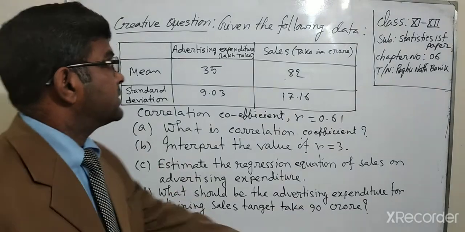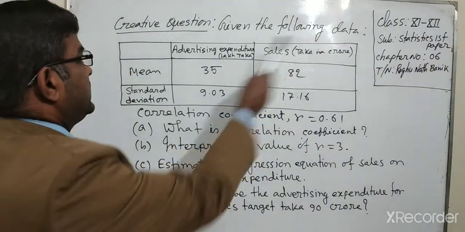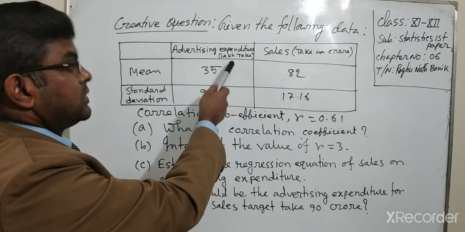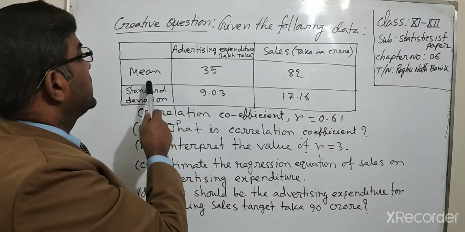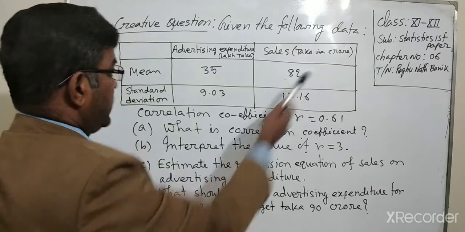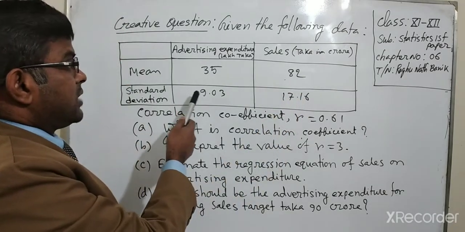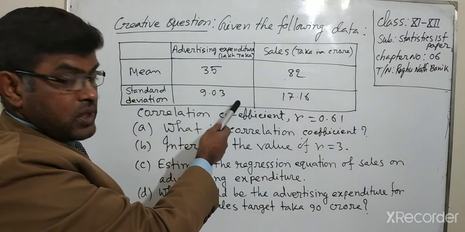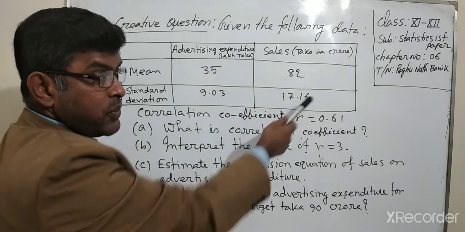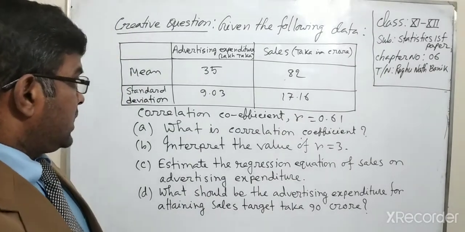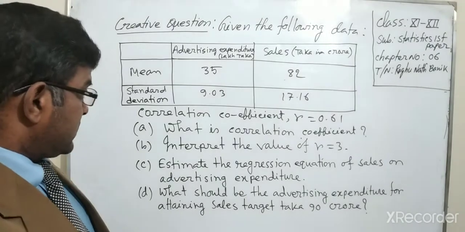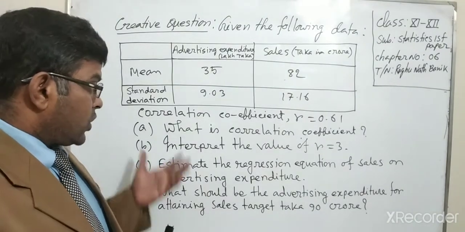Here we see the given data: advertising expenditure mean 35 lakh taka, and sales mean 82 crore taka. Standard deviation of advertising expenditure is 9.03 lakh and of sales is 17.16 crore. The correlation coefficient is 0.61.